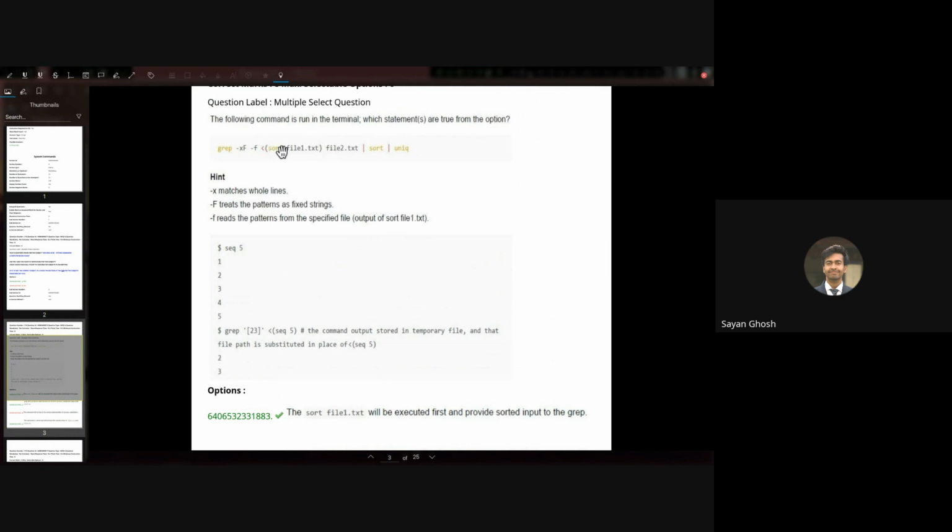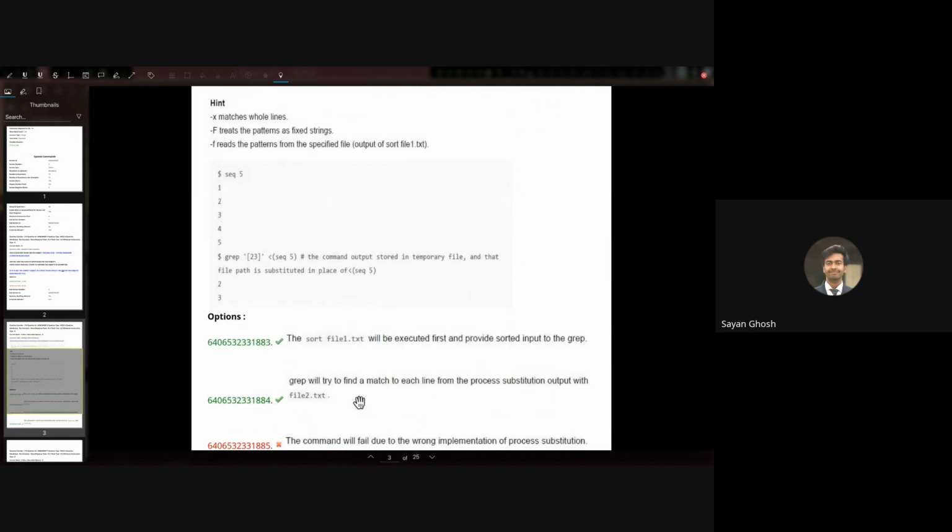First, this inner part is run so that file1.txt is sorted, and then its output is fed line by line to grep as the patterns file. Then the sorted output and file 2 will be compared by grep for which lines are common in both. So the first option is correct.